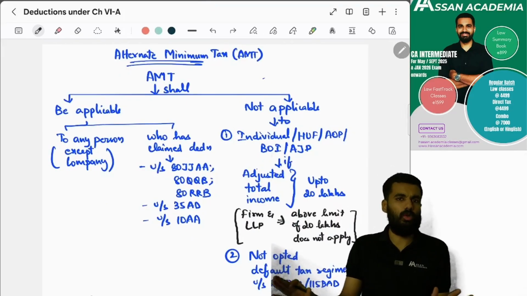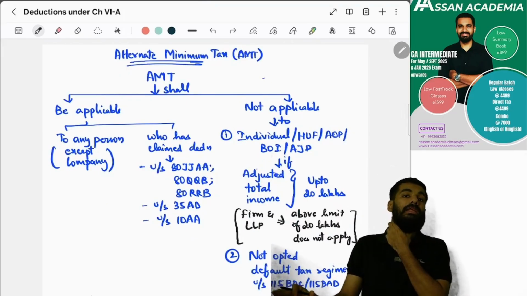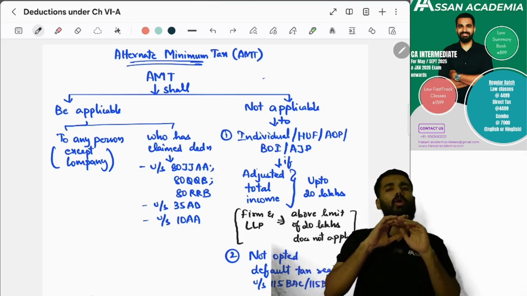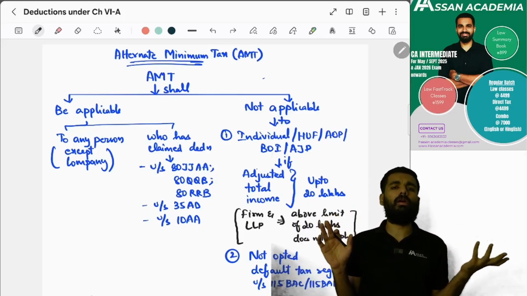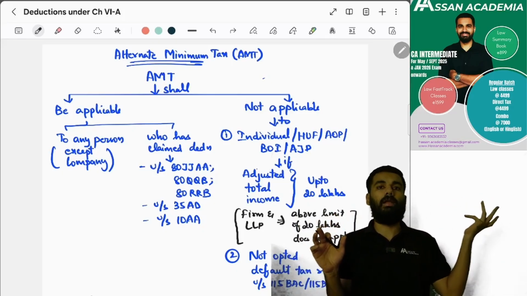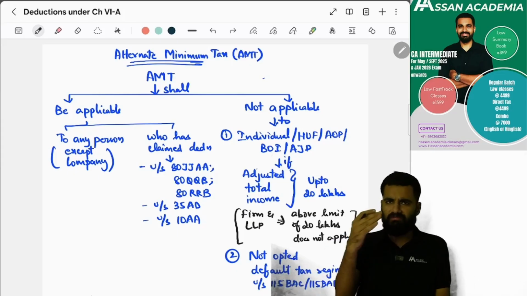Like this, the deduction is over. What is AMT, sir? Alternate minimum tax. So when is alternate minimum tax applicable? It is applicable to any person other than a company. Why not company? For company, MAT is applicable. Okay, this you'll see in CA Final.